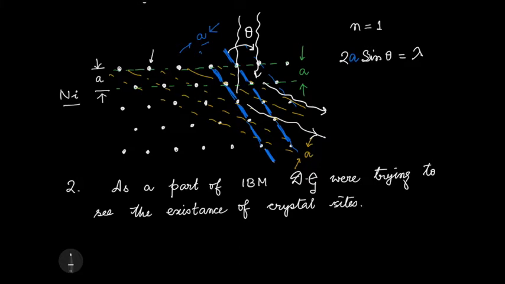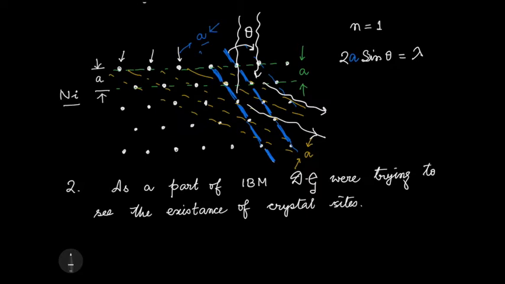They were trying to see these individual atoms or molecules, whatever is sitting over there. In this case, it's just the nickel atom, and the space in between the atoms is mostly empty.